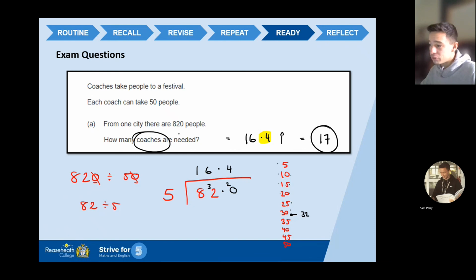But if you've done it on a calculator, straight away, you would get 16.4. If you did 820 divided by 50, you would get 16.4. Just remember the context of the question.